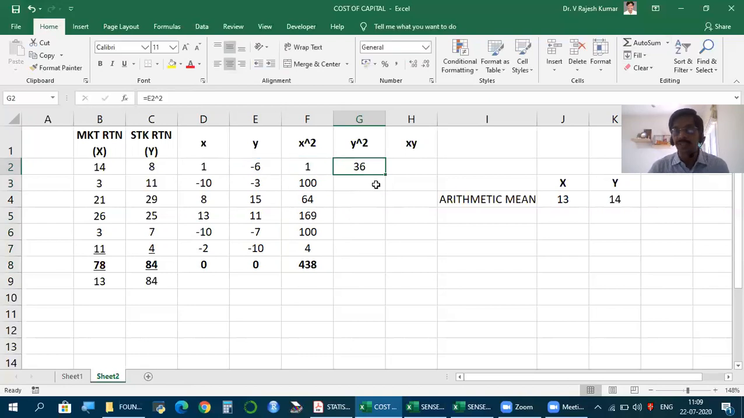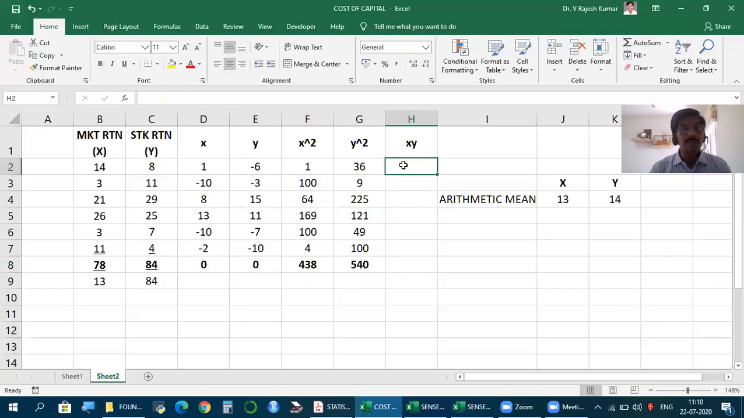How to calculate using a regular normal calculator? I'm sure it can be done. So 3 square, 9. 15 square, 225. 11 square, 121. 7 square, 49. 10 square, 100. Total. And since it is a square, plus or minus doesn't matter. It always comes out positive. Minus 6 into minus 6, plus 36.